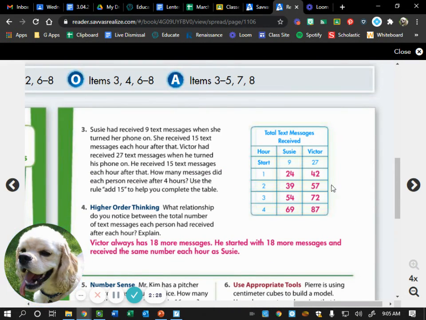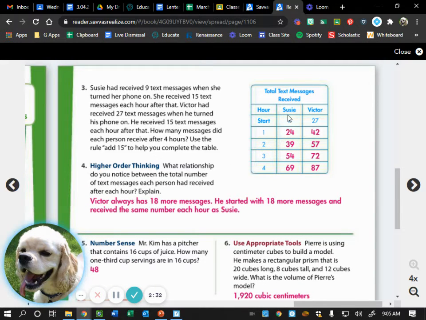So number 3, Susie had received 9 text messages when she turned her phone on. She received 15 text messages each hour after that. Victor had received 27 messages when he turned his phone on. He received 15 text messages each hour after that. So for Susie, after the first hour, we should have written 24, then 39, 54, and 69. For Victor, the first hour, 42, then 57, 72, 87.